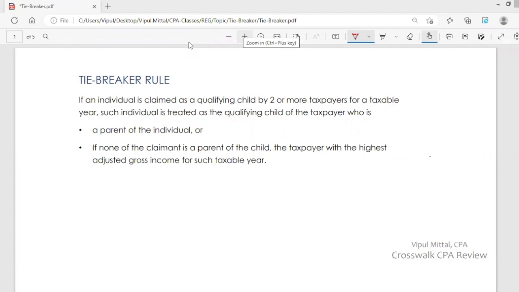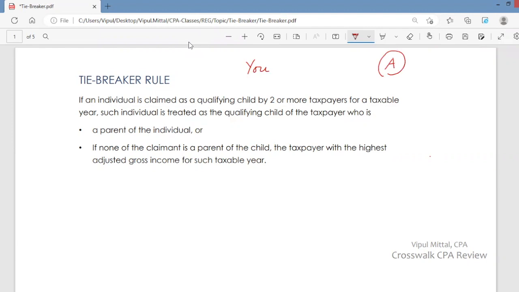So, you are a taxpayer and you claim an individual as your qualifying child. You can claim an individual as your qualifying child if certain conditions are met. For example, you claim individual A as your qualifying child. But now there are other taxpayers also who meet those conditions and claim A as their qualifying child.